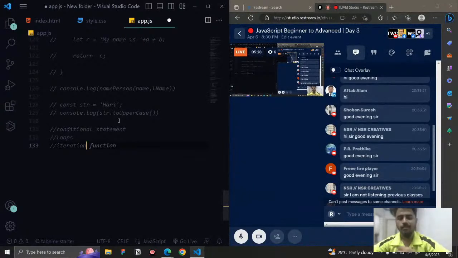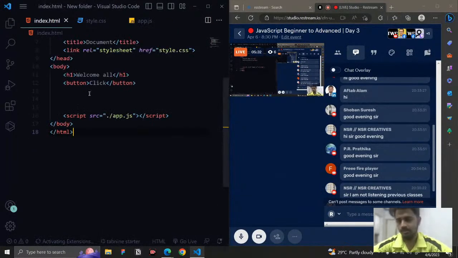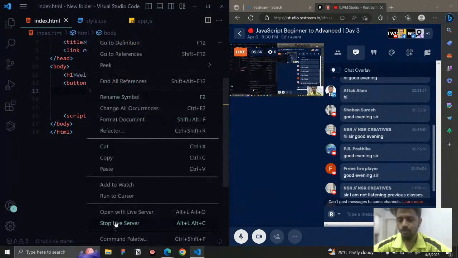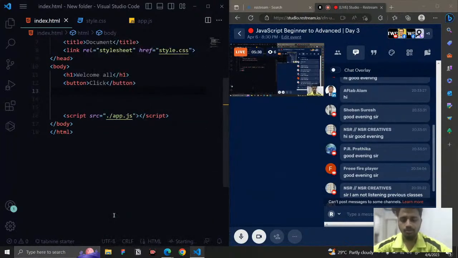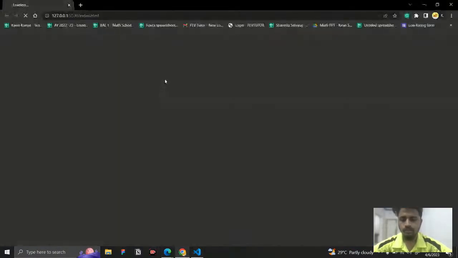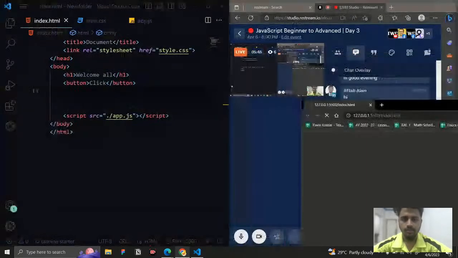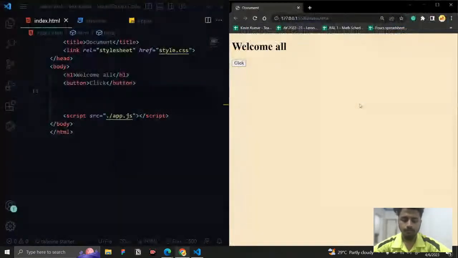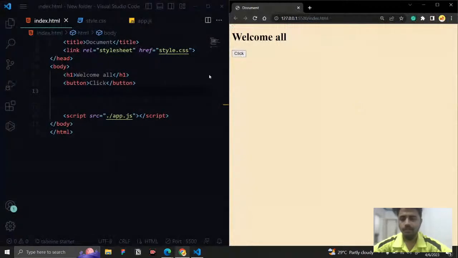So let us go and see what conditional statements are, and then we come up with the remaining things. Now I just go here and open it with the Live Server extension, which is going to show the file. The port is listening and it is open for us, and this is the file that we are working with.